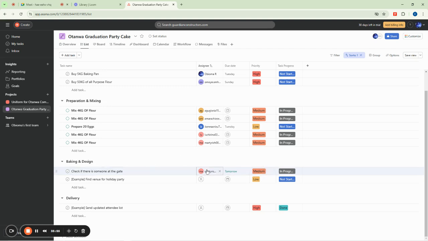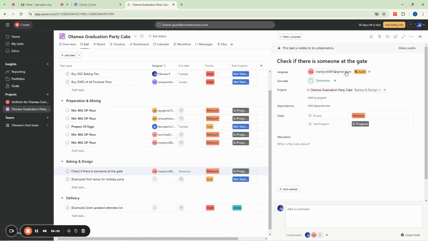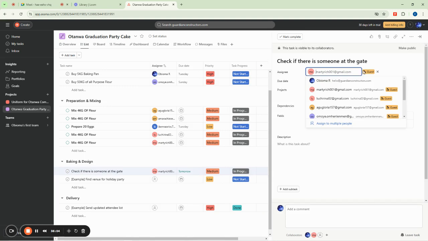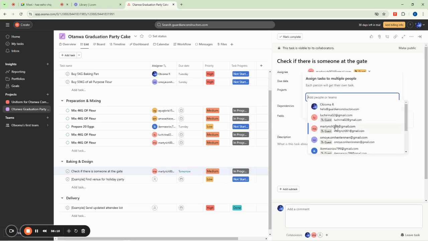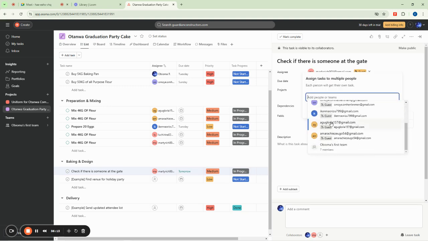So to add multiple people, you click, okay, let me just show you now. You click on this triangle pointing to details here. And then when you come in here, you click on this assignee section and then you go down. You see where they say assign to multiple people. Then you click on it and you can select the people that you want to assign that task to.